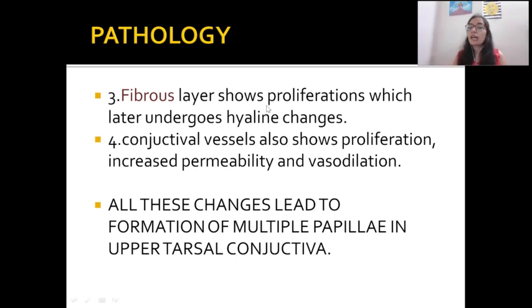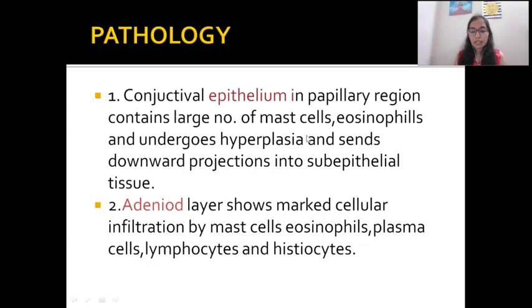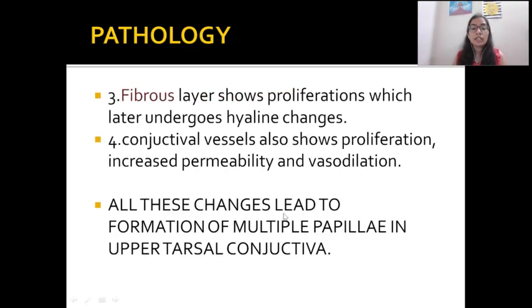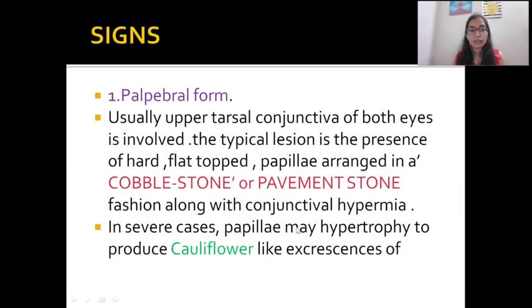The fibrous layer shows hyaline changes and undergoes proliferation, and there will be minute changes in the conjunctival vessels, which lead to vasodilation and increased permeability. So all these 3 changes, in the adenoid layer, the conjunctival epithelial layer and the fibrous layer, lead to the formation of multiple papillae in the upper tarsal conjunctiva. This is the most important thing in vernal keratoconjunctivitis and also in other allergic conjunctivitis. So there would be multiple papillae in our upper tarsal conjunctiva.